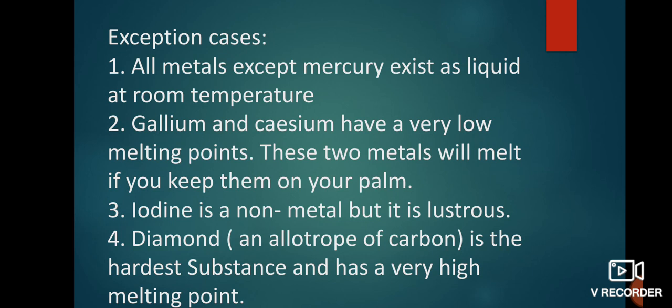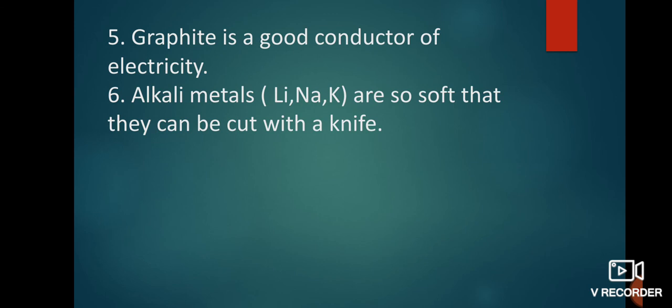Diamond is the hardest substance and has a very high melting point. Generally non-metals are soft substances with a low melting point, except diamond, which has a very high melting point and boiling point. Graphite is a good conductor of electricity. Graphite is also an allotropic form of carbon, so it is also a non-metal. Generally non-metals are bad conductors of heat and electricity, but graphite is a good conductor of electricity.